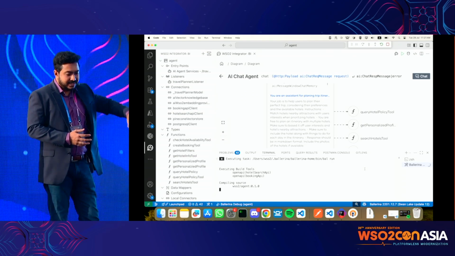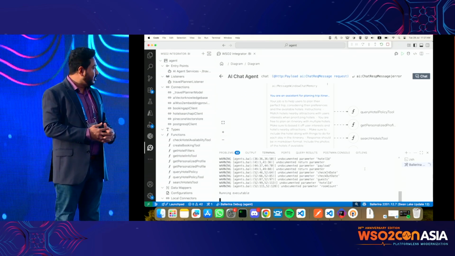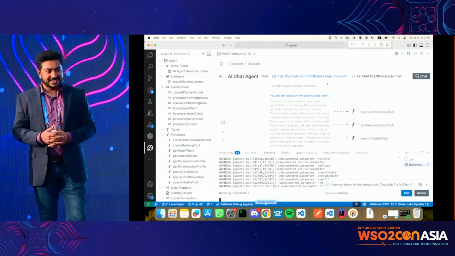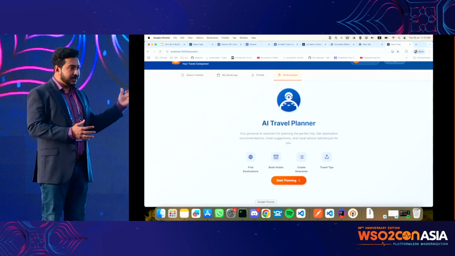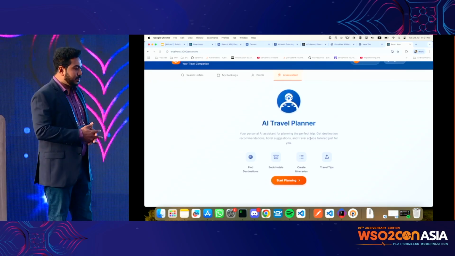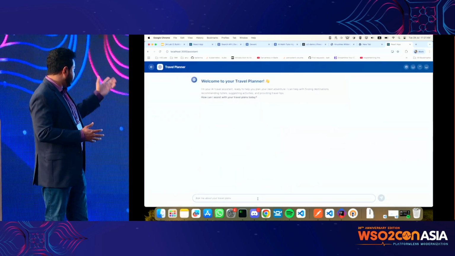So this is the AI agent that we have built, and that should happen behind the scenes, but we are starting it now. And once we have it, we can try out the capabilities and see what the experience would actually look like. Okay, we have the chat experience.